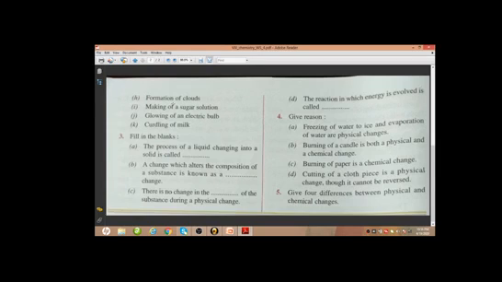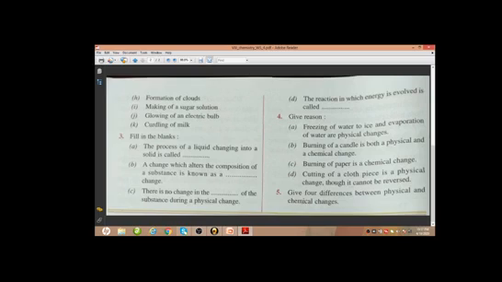Next, formation of clouds, this is again a physical change because here seawater or water from the river and any water body will evaporate and it will get condensed with the particles which are there in the atmosphere, and it will form the cloud. So again the cloud forms rain, and this converts back to the water again.